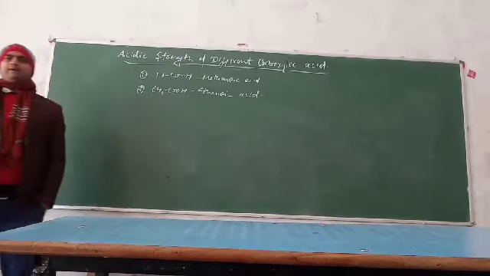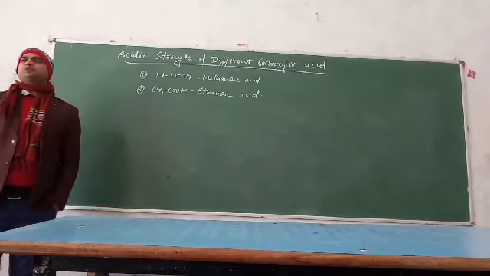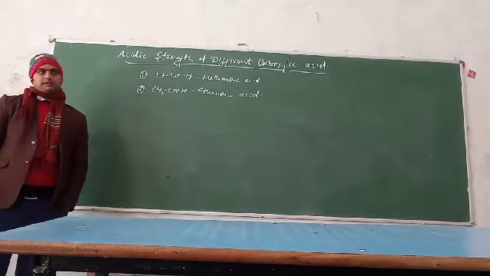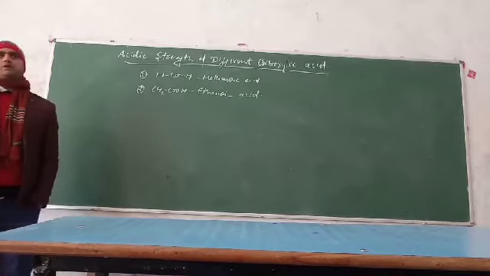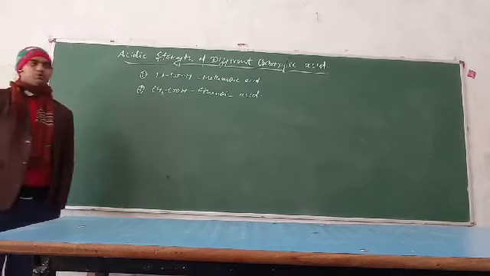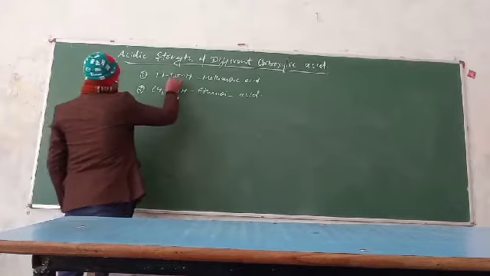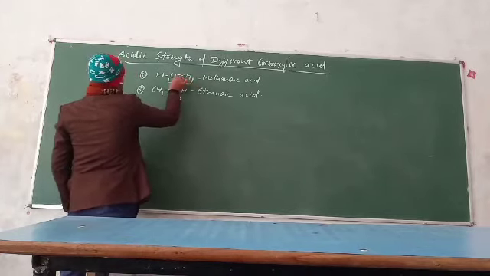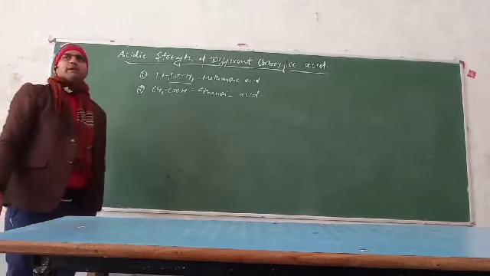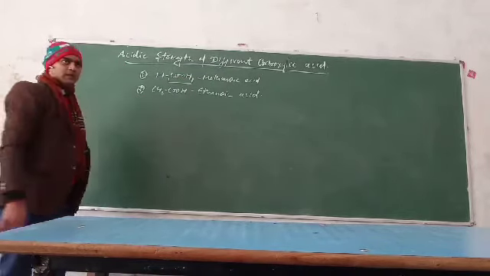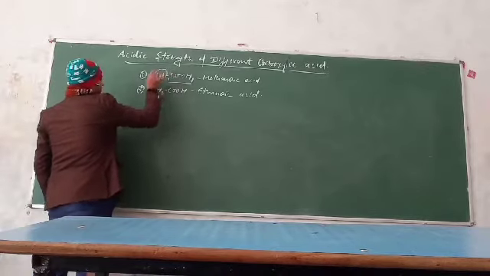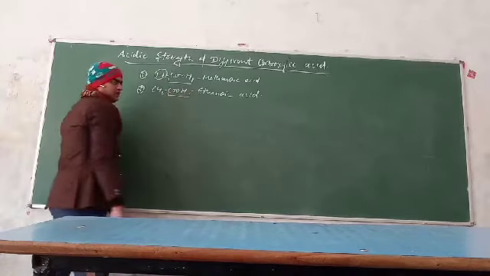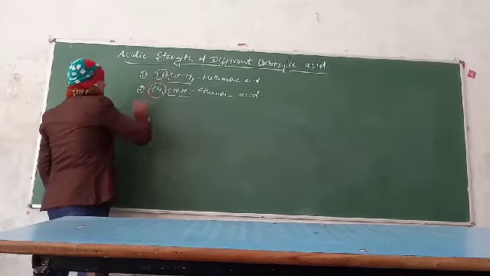Clear? The question is given that out of these two acids, which one will be more acidic and which one will be less acidic. Then how will you answer for this question? You can see here that in case of methanoic acid, just before the carboxylic group, no alpha carbon is present, only hydrogen is present. But in case of the ethanoic acid, just before the carboxylic group, there is a methyl group present.